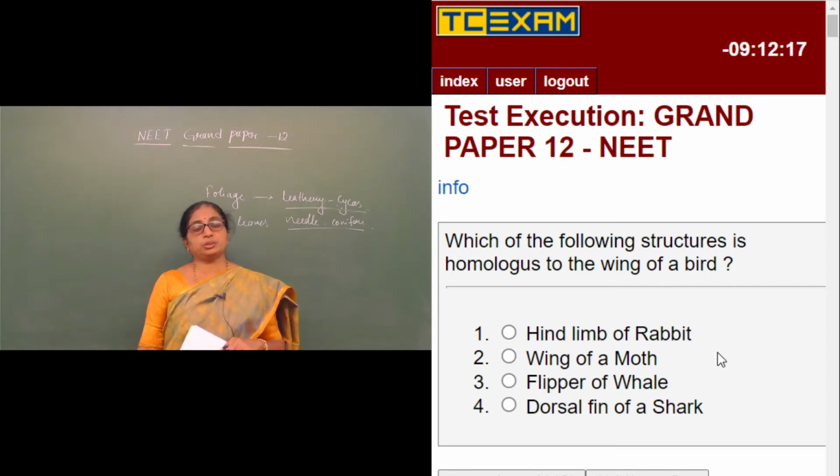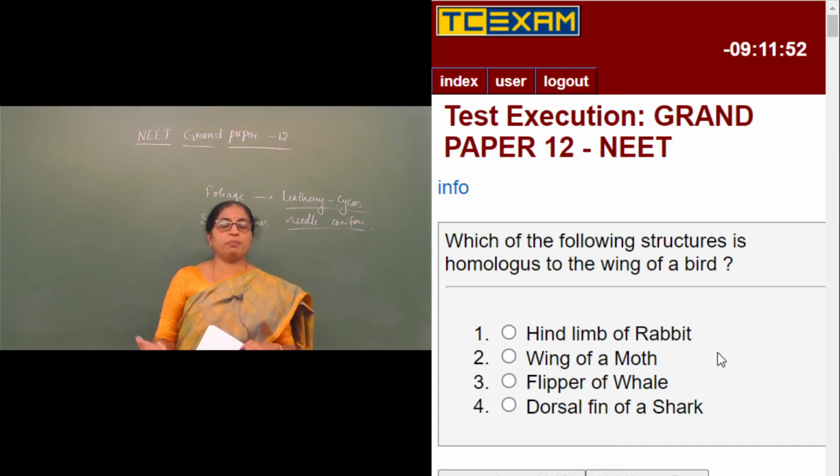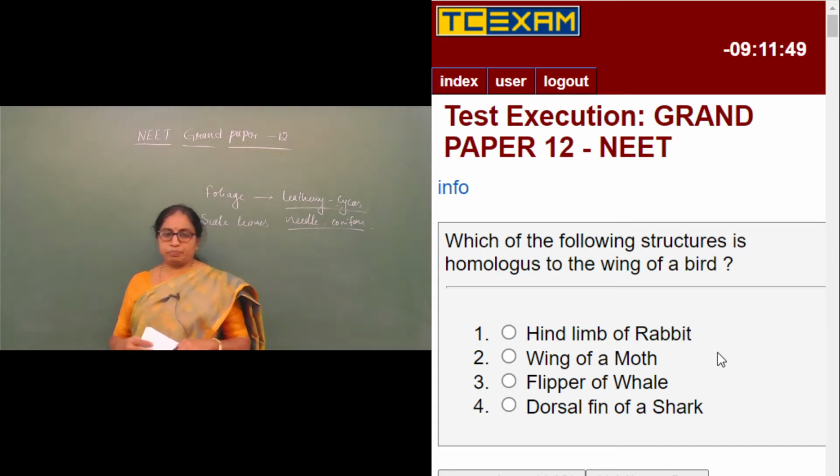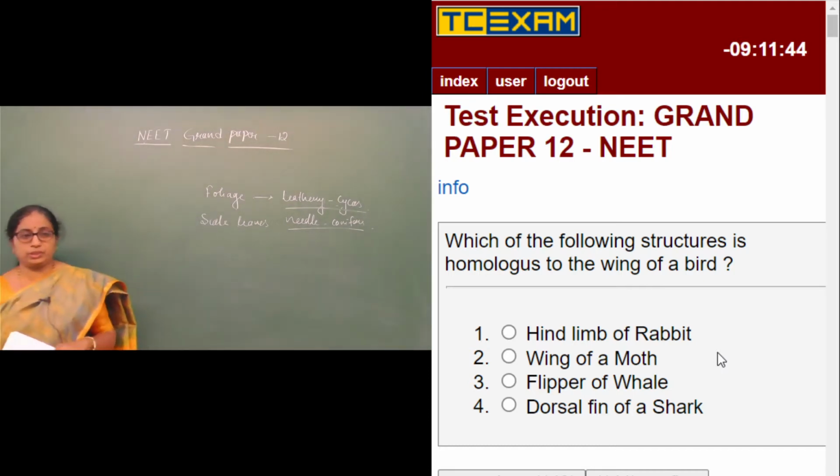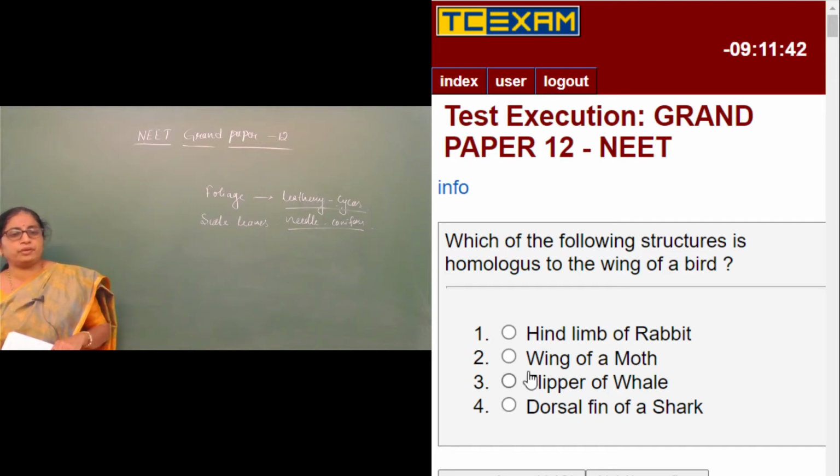So, homologous structures are structures present in different organisms which are similar in their origin and structure but perform different functions. The origin of the wing of a bird and the flipper of a whale are the same, but the functions are different. The wing of the bird helps in flying, whereas the flipper of a whale helps in swimming. Therefore, these two can be called homologous organs. So the answer is flipper of whale.